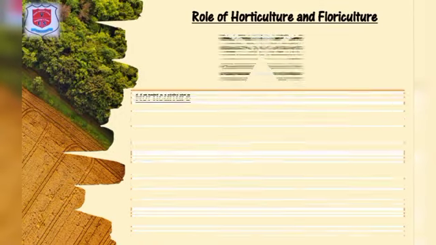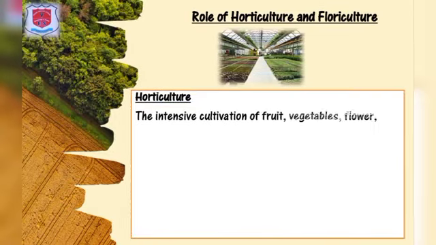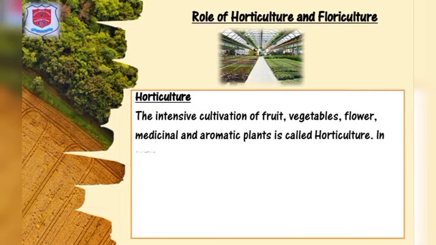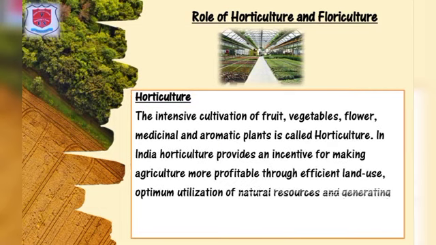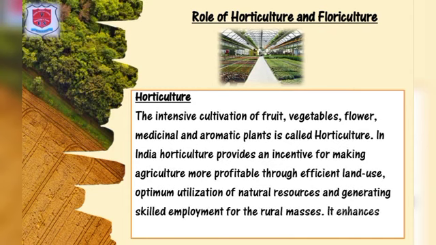Now let's discuss the role of horticulture and floriculture. Horticulture, the intensive cultivation of fruit, vegetables, flowers, medicinal and aromatic plants, is called horticulture. In India, horticulture provides an incentive for making agriculture more profitable through efficient land use, optimum utilization of natural resources, and generating skilled employment for the rural masses. It enhances exports and provides nutritional security.